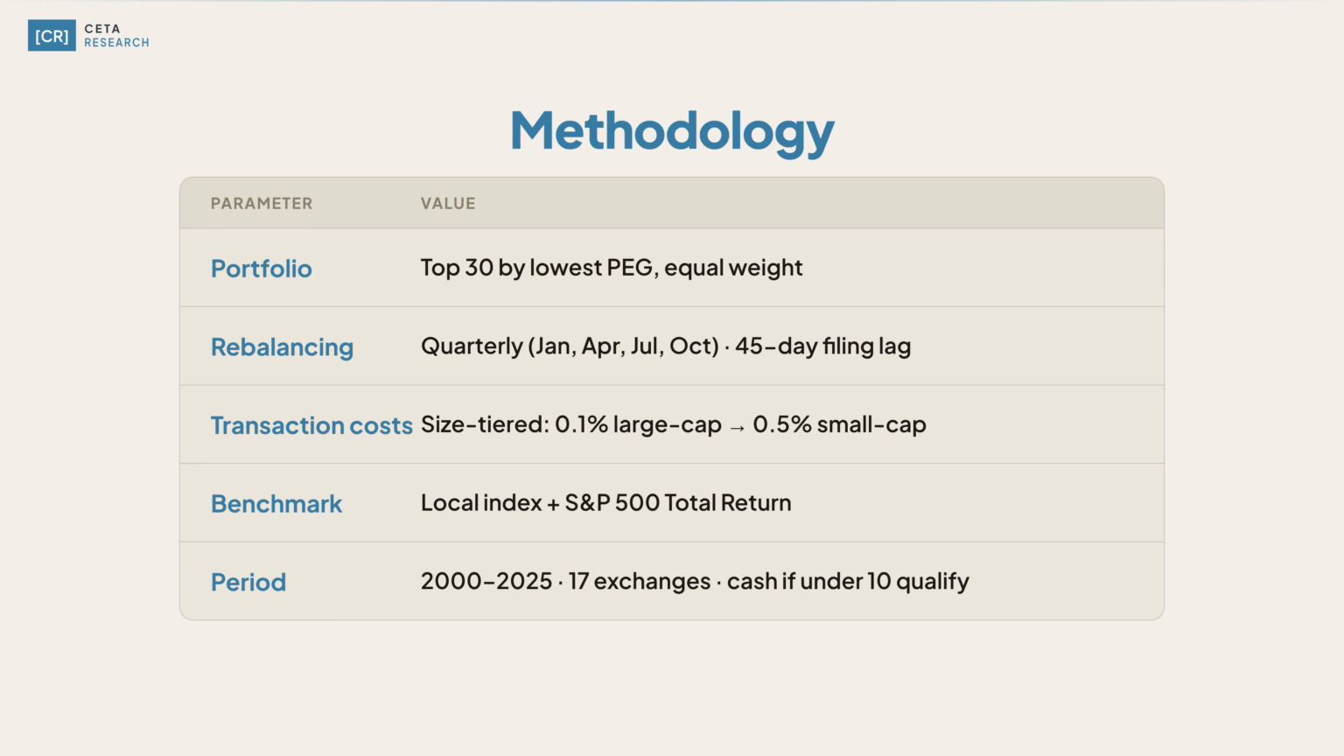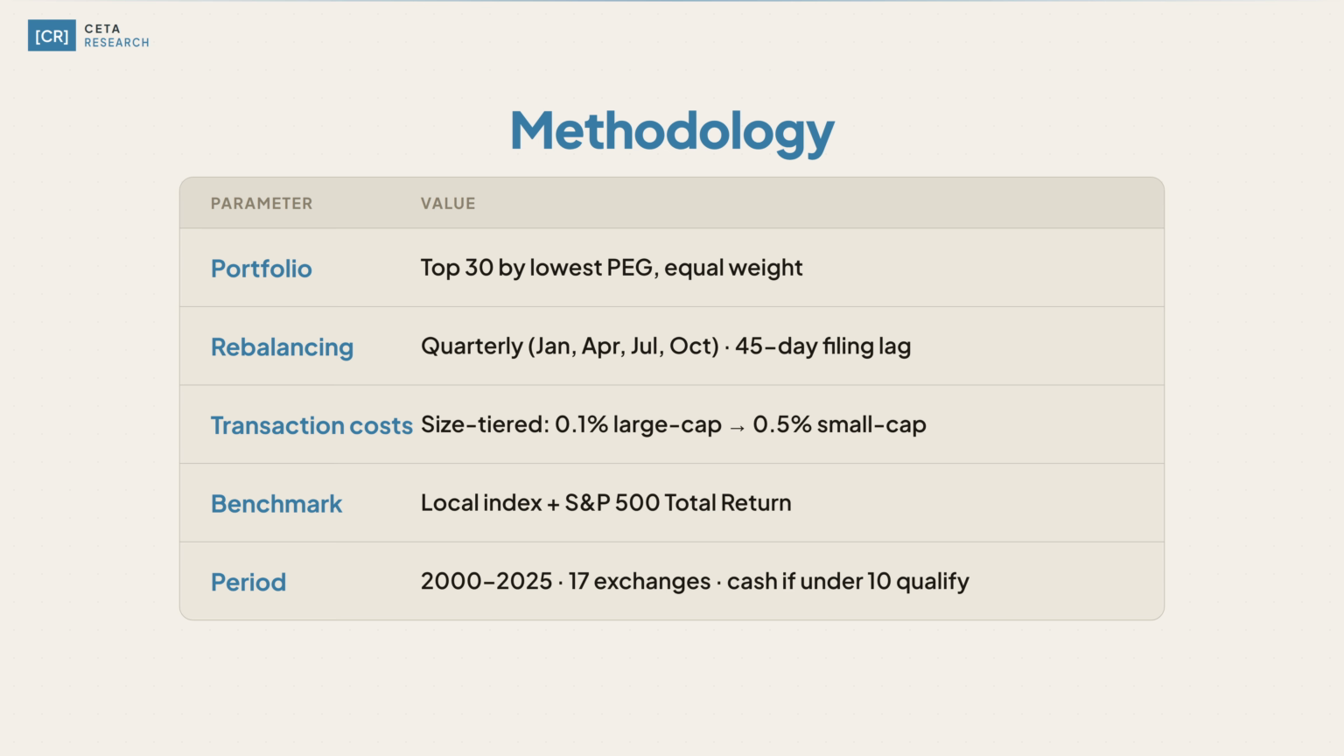The PEG ratio divides the price-to-earnings ratio by the earnings growth rate. It comes pre-computed from the Financial Modeling Prep dataset, so we use it directly. Transaction costs follow a size-tiered model, 0.5% one way for small caps, scaling down to 0.1% for large caps. That's conservative but realistic for a systematic strategy.